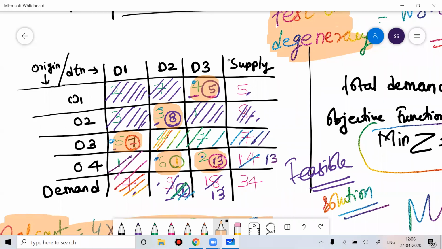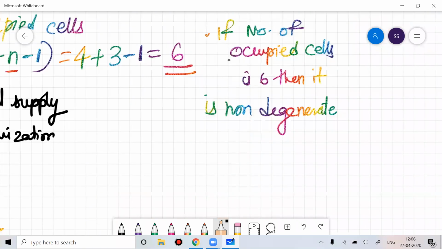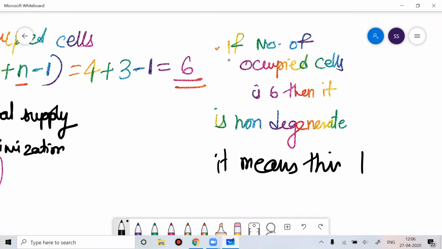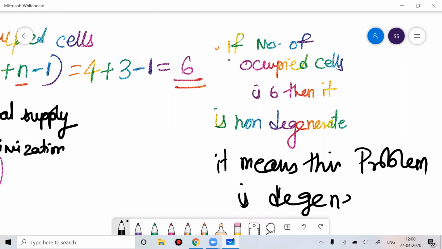The number of occupied cells should be 6, but here the number of occupied cells is 5. It means this problem is degenerate. It is not non-degenerate.